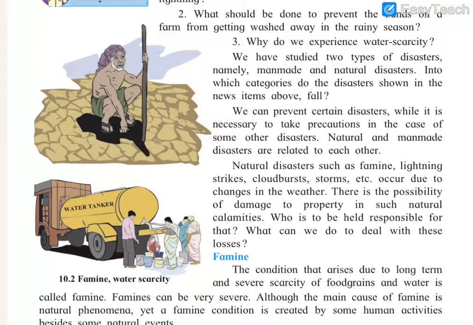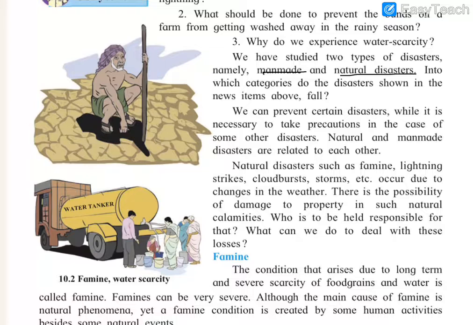There are mainly two types of disasters: man-made disasters and natural disasters. So natural disasters occur from the nature, like tsunami and earthquake. These are all natural disasters. That means we humans are not the cause of happening of that disaster. And man-made disaster is opposite of that. Man-made disasters are created by man. The deeds of man, human beings, is the reason of such disasters. Example: poor construction of building, water pollution, air pollution. These are all examples of man-made disaster.